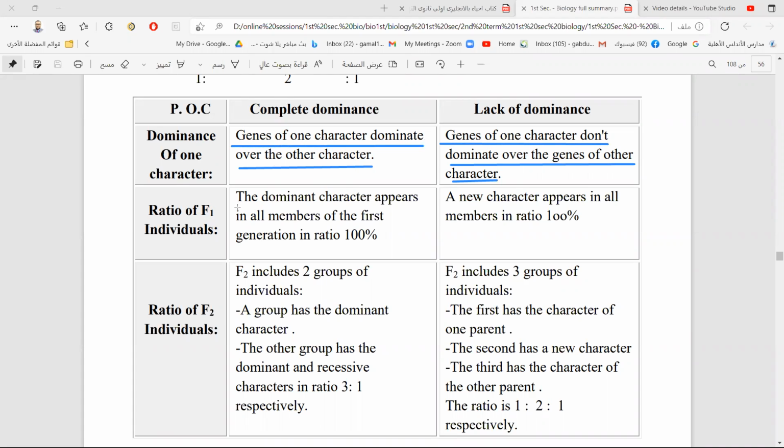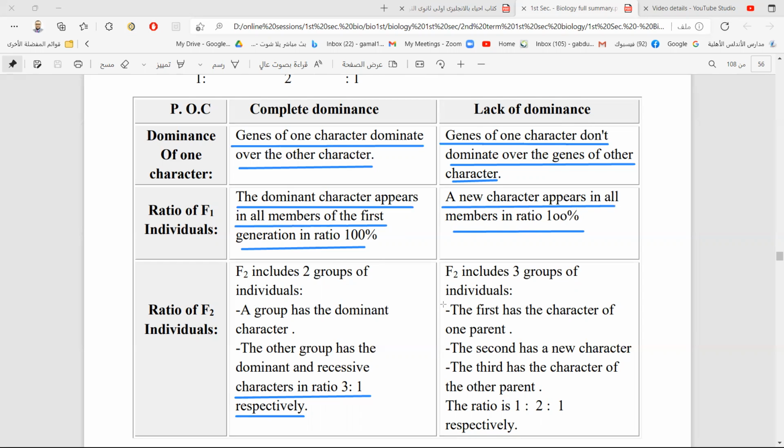Ratio in the first generation: in complete dominance, or Mendel, the dominant character appears by 100%. But in lack of dominance, a new character appears by 100%. The ratio in the second generation in Mendelian inheritance is 3 to 1: the dominant appears by 3 and the recessive by 1.